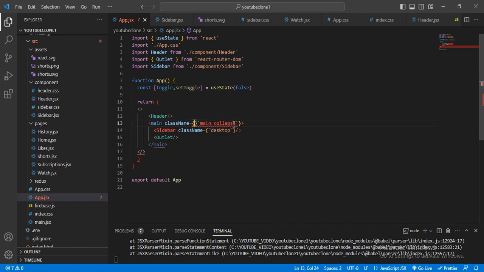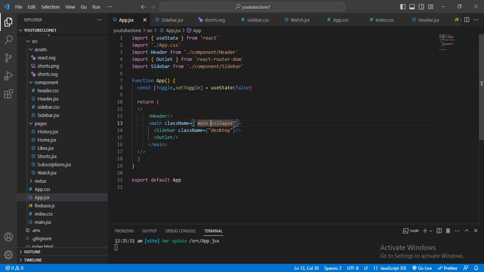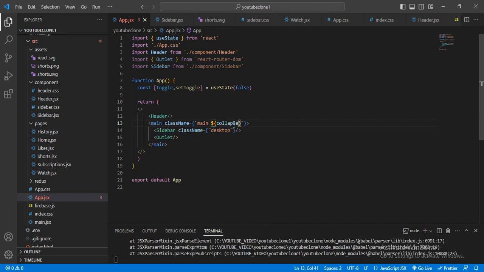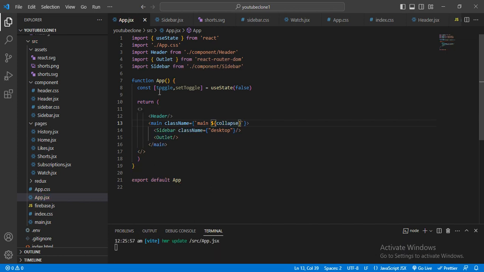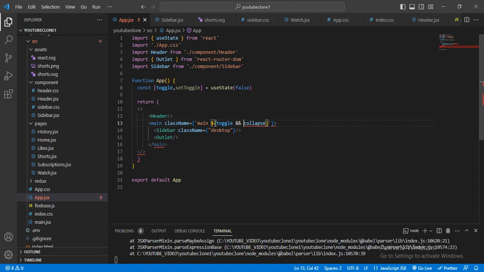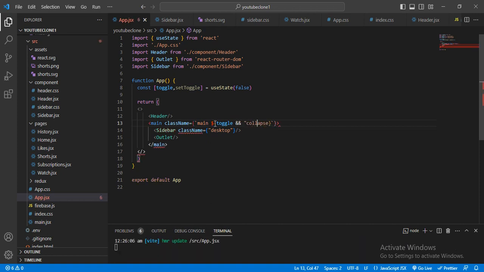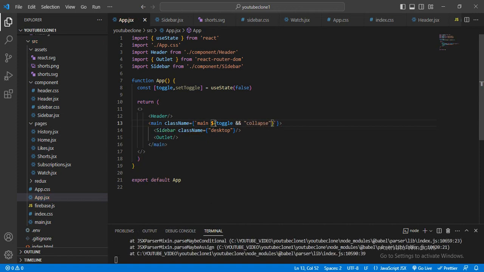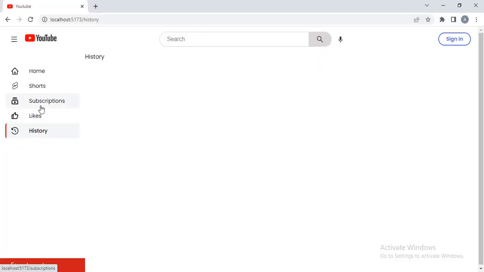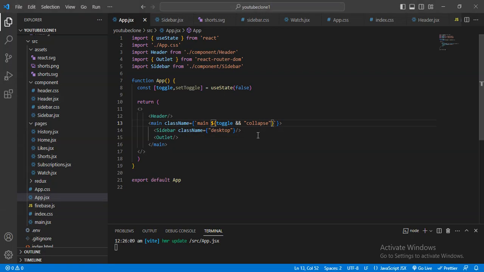Here I will give the dollar curly bracket, and inside the curly bracket first of all I will give this toggle, and if this is true, then this collapse class will be added, otherwise not. Now here you can see by default this collapse is false, and now I want to set this true.